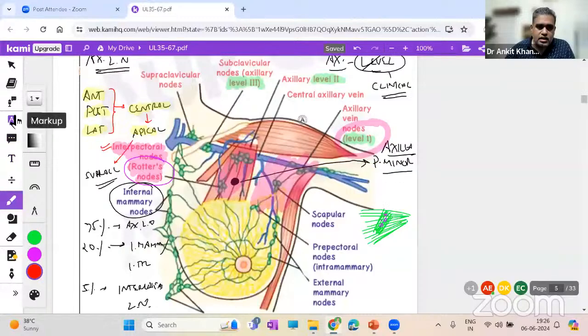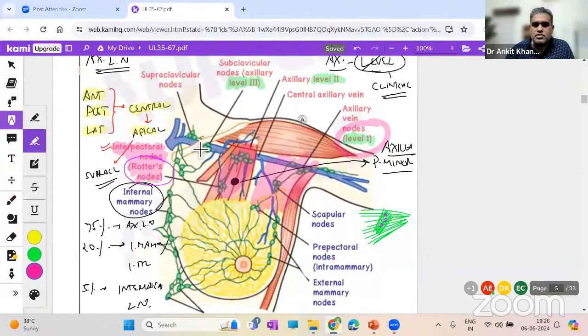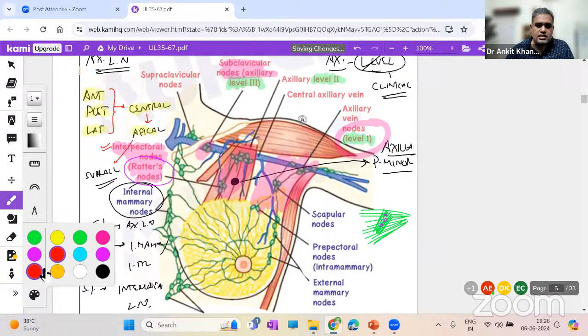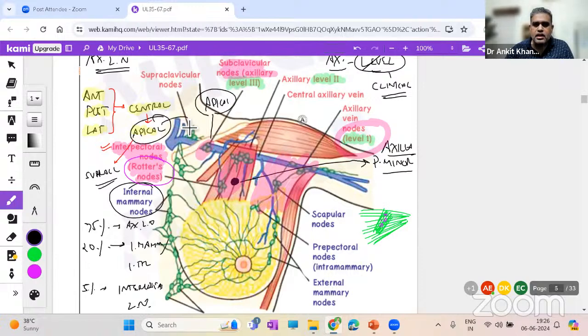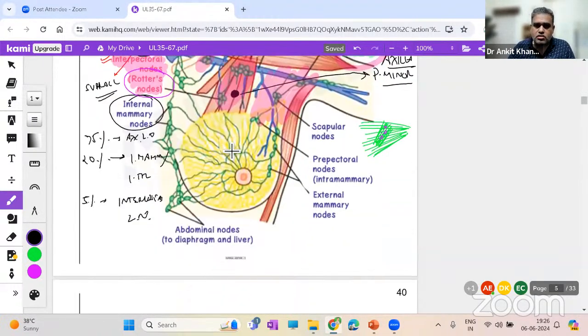And level 3 will be all the lymph nodes which are above and medial to the P minor muscle. So this is subclavicular, or basically the apical group. If we go into that scenario about how we have divided, then this will be actually the apical group of lymph nodes. This one will be the level 3 lymph nodes. Central will be around level 2. So central is around level 2, apical is around level 3, and these anterior and posterior come under level 1 lymph nodes from a clinical standpoint. Okay, so this lymph node grouping or division is very important in case of breast. So do remember this, right?